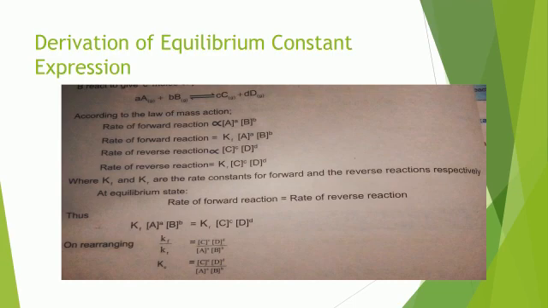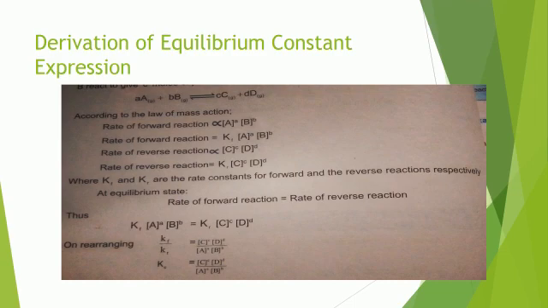Now what happens at the equilibrium stage? The rate of forward reaction becomes equal to the rate of reverse reaction. So the forward reaction is Kf times the product of the concentrations of A and B raised to the power of their coefficients, equal to Kr times the product of the concentrations of C and D raised to the power of their coefficients.